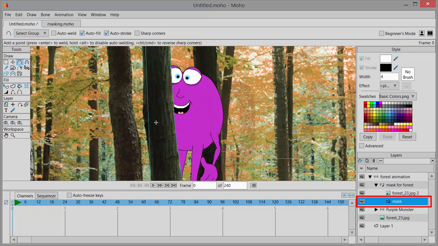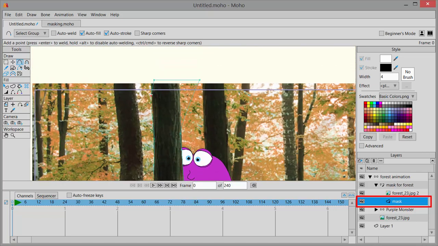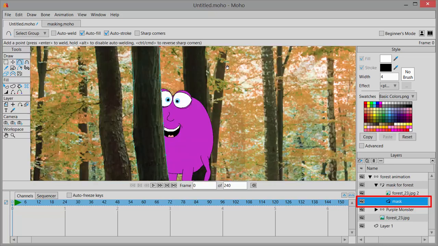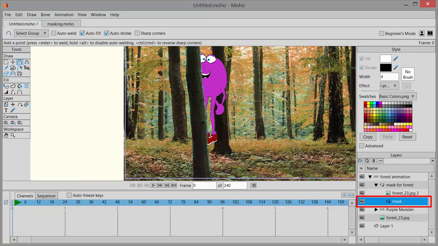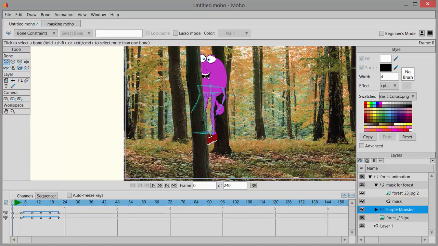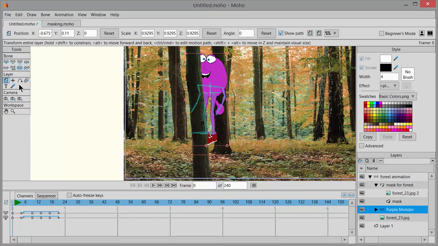Okay, I'm going to move again and get as close as I can. And I'm trying to do this quickly, so it's a little bit sloppy. Let me zoom out. I see a little bit down here. Okay, so if I wanted to click on Purple Monster again, test it, click on Transform Layer. All right, it's going to give the illusion he's behind this tree.